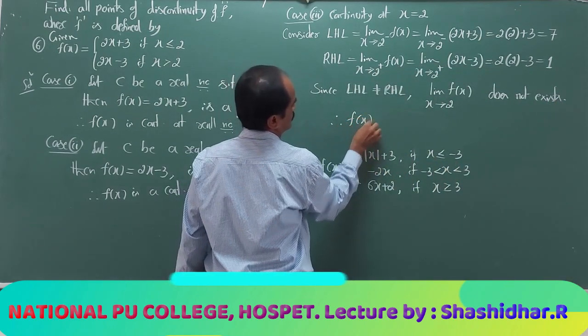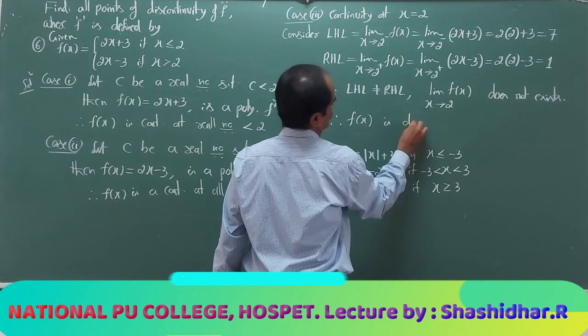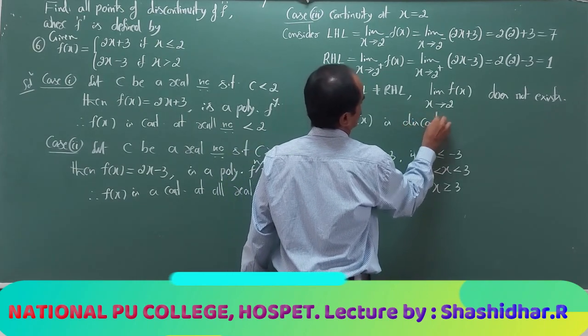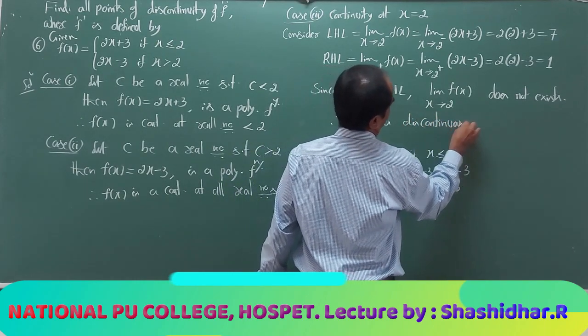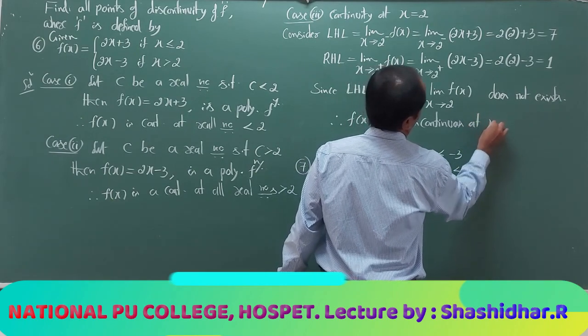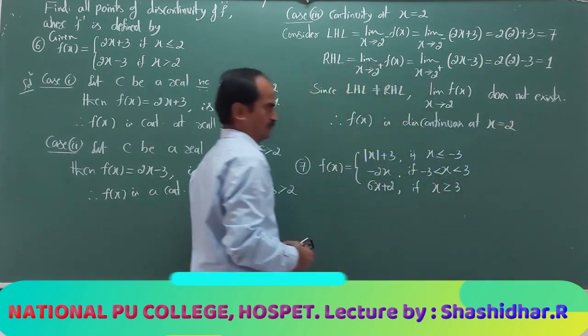Therefore, f of x is discontinuous at x equal to 2.